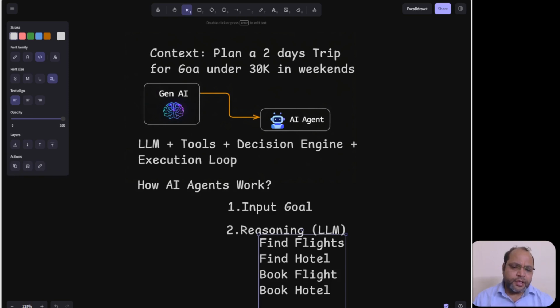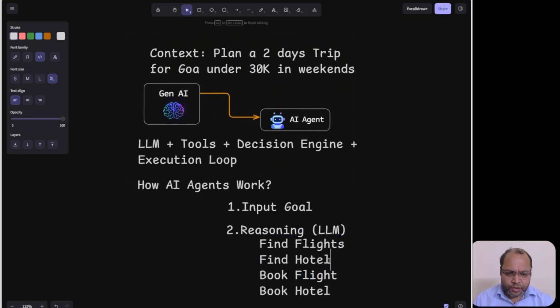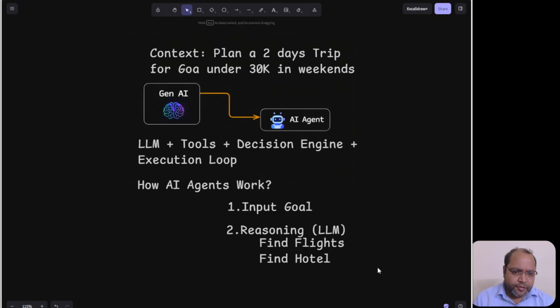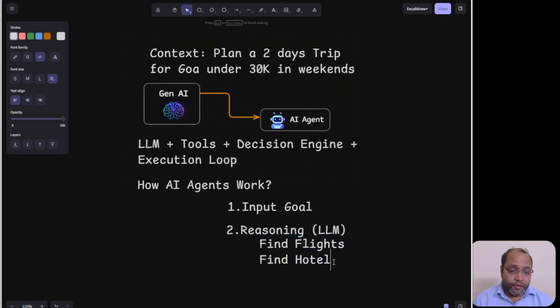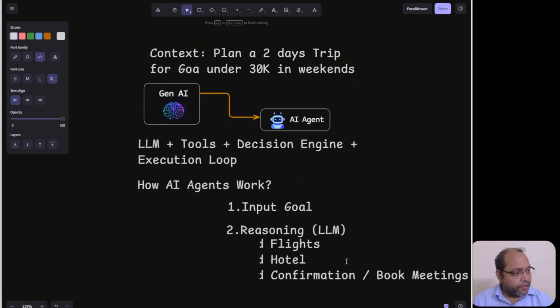So with reasoning, it will understand first. The reasoning is: find flights, find hotel, and once the flight and hotel are booked, the trip is booked, then send confirmation, or you can say book your meetings.